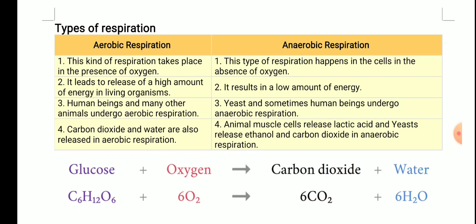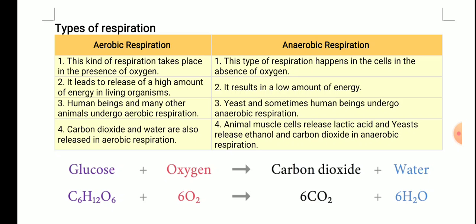In the previous video we started the new chapter, respiration in organisms. We talked about the need for respiration, and then we discussed how energy is released in the process of respiration. We discussed that oxygen reaches the cell, breaks down the food, and in the process energy is released. Then we talked about types of respiration. I told you there are two types of respiration, aerobic respiration and anaerobic respiration. Let's take a quick look at that and then we'll be moving forward.